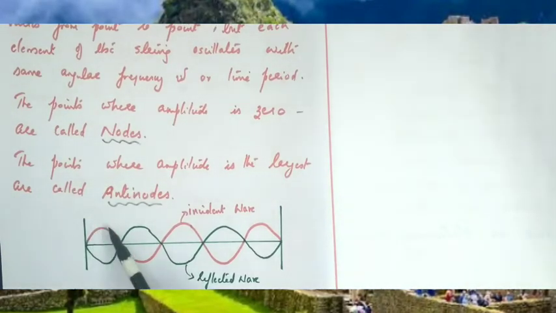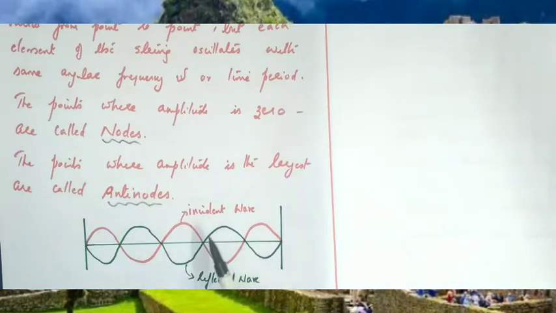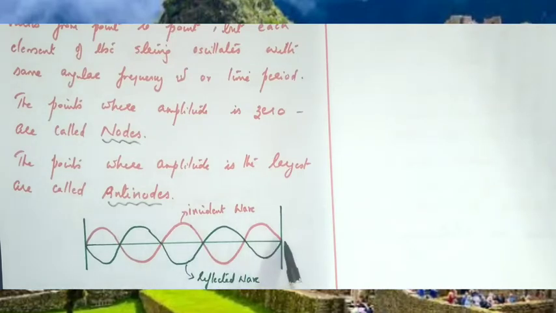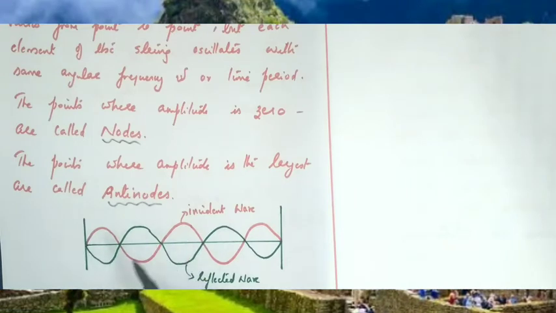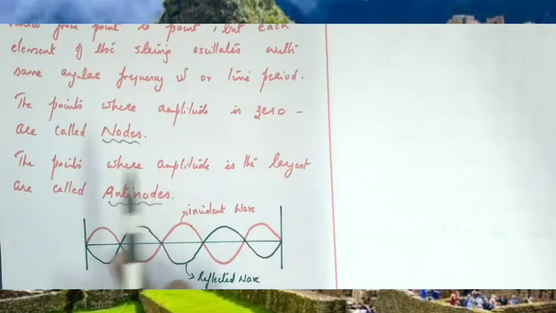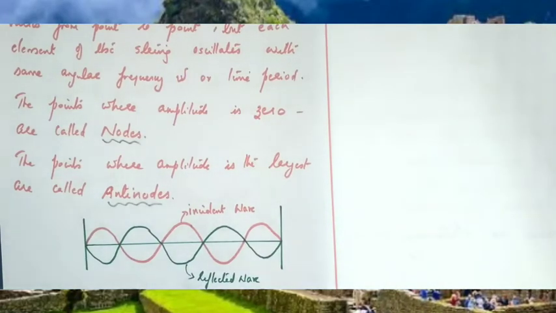Here red represents the incident wave and green represents the reflected wave. The incident wave is travelling along the positive x direction and the reflected wave is travelling along the negative x direction. They superimpose to form the standing wave. So this whole arrangement represents the standing wave in a string.